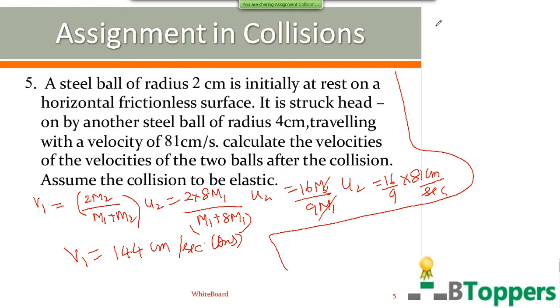And v2, if u1 is 0, as I discussed here, v2 is equal to (m2 minus m1) by (m1 plus m2) into u2. Substitute m2 is 8 times m1.